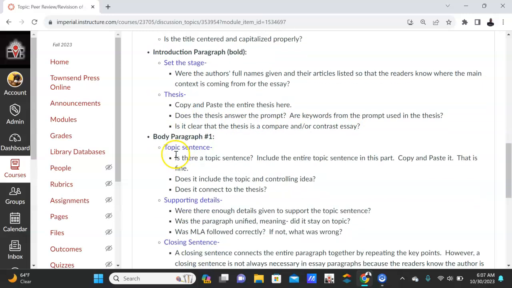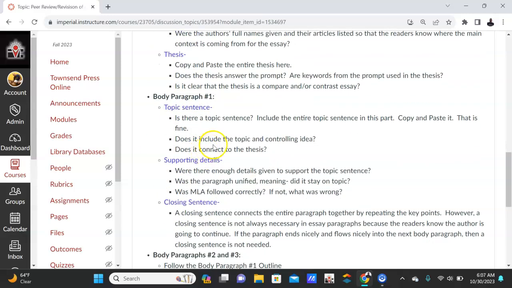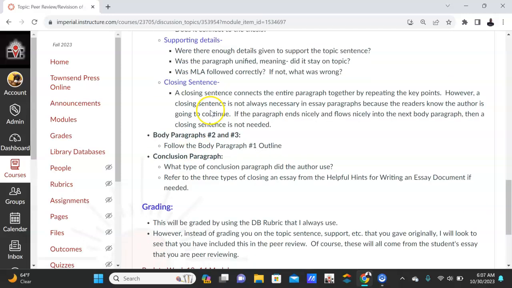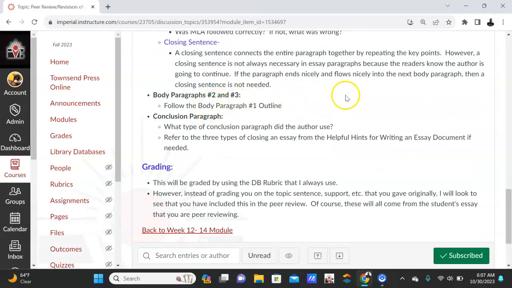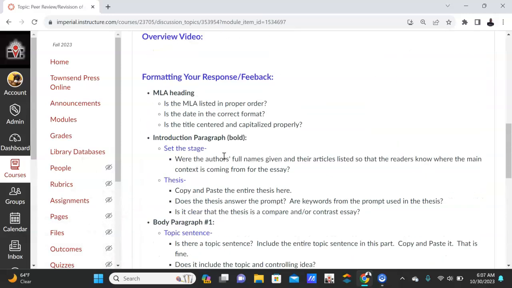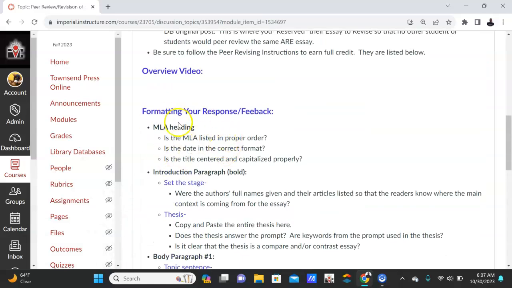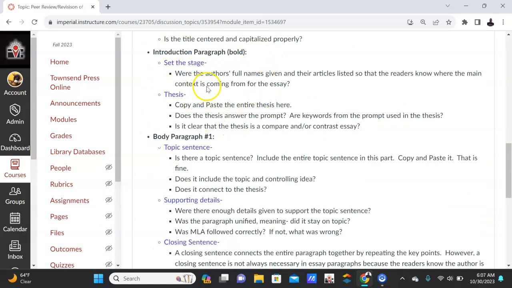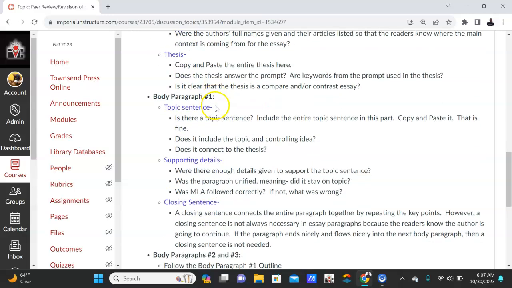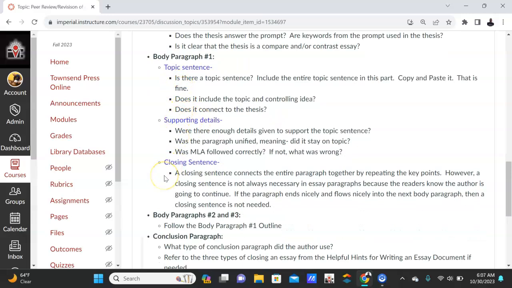All right. Okay. And then here, topic sentence for body paragraph 1, supporting details, closing sentence. Body paragraphs 2, 3, 4, 5. Do it for each one, okay? Now, guys, I'm okay with it if you don't really want to copy and paste the heading, you just want to answer it. If you don't want to copy and paste the intro, but just answer this, I'm okay with that. Either way, but if you want to copy and paste paragraph 1 and then put this information under it, I'm okay with it. However you want to do it, as long as I can follow it.